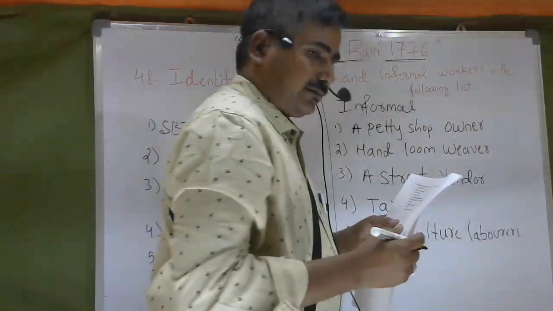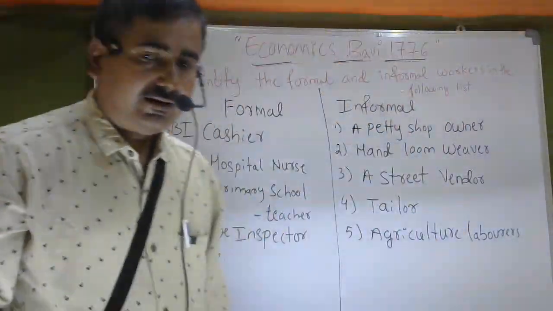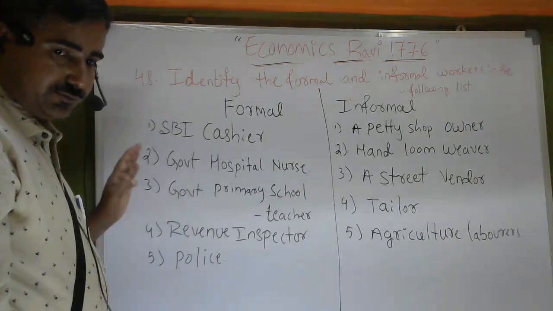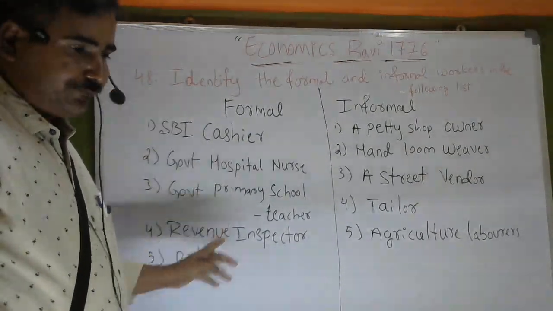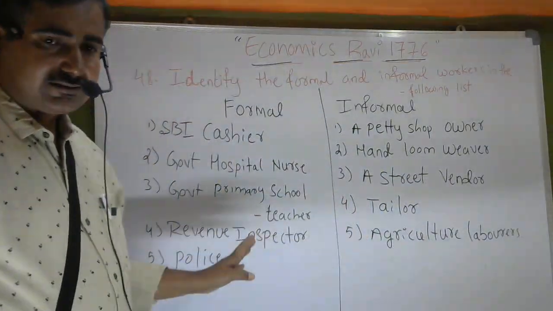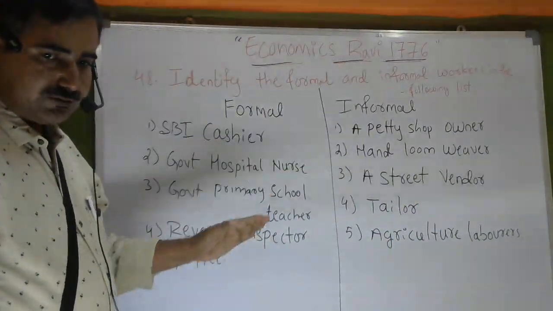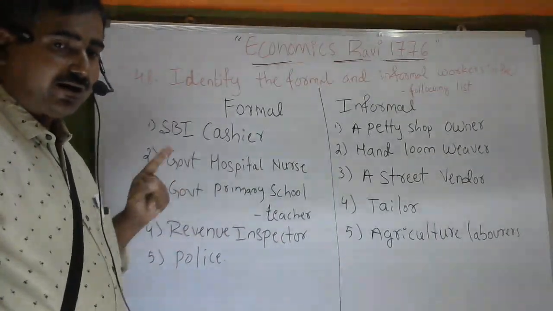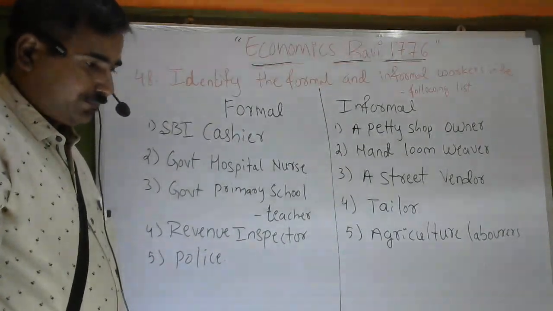So this is coming in the next examination, most important for your annual examinations. Dear students, see, on one side there are five formal workers, and on the other side five members come under the informal sector. This is one of the most important questions for your annual examinations. So practice it, dear students. Okay, thank you.